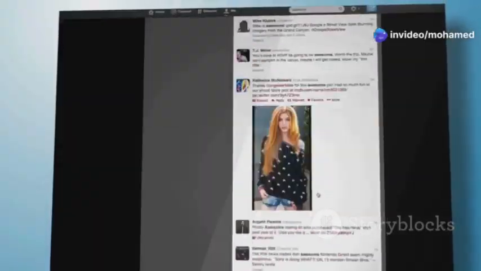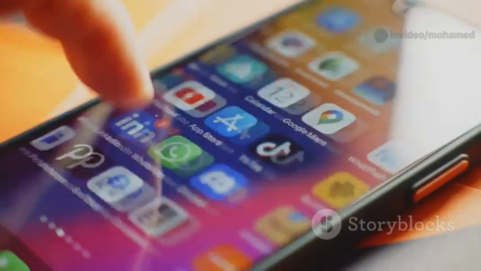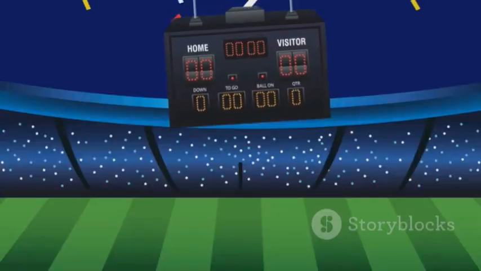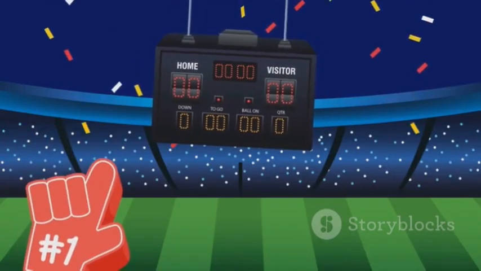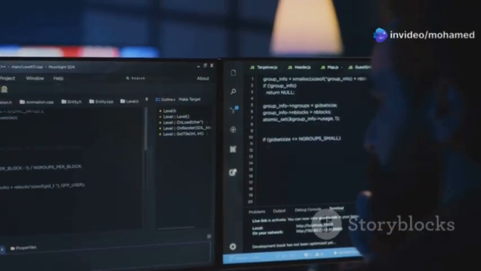JavaScript is also vital for real-time updates on websites. Think about social media websites like Twitter or Facebook. You see new posts appear on your screen without you having to refresh the page. Or think about websites that show live sports scores. The scores update automatically. This is often done using JavaScript.